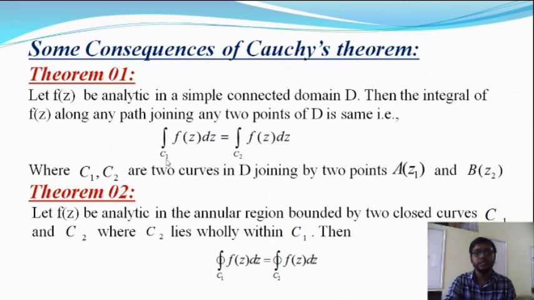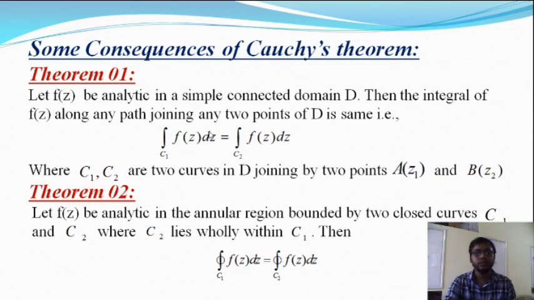That is, integration over C1 of f(z) dz is equal to integration over C2 of f(z) dz, where C1 and C2 are both curves in D joining the same two points. So A and B are two points, and say there are many curves with the same beginning and end points, and these curves are not necessarily equal, then integration over C1 of f(z) dz is equal to integration over C2 of f(z) dz is equal to integration over C3 of f(z) dz.